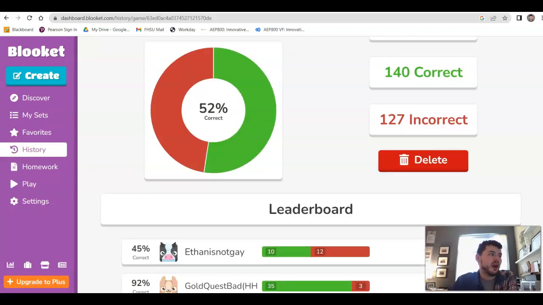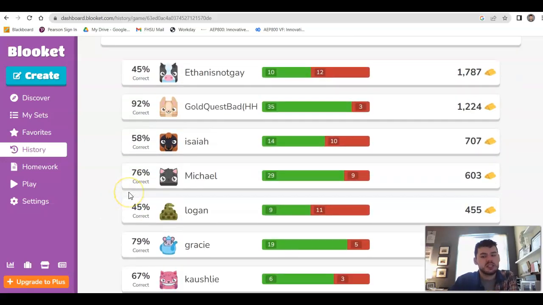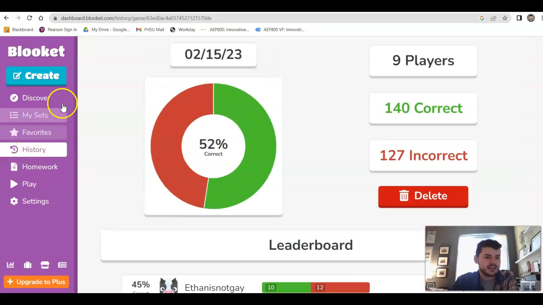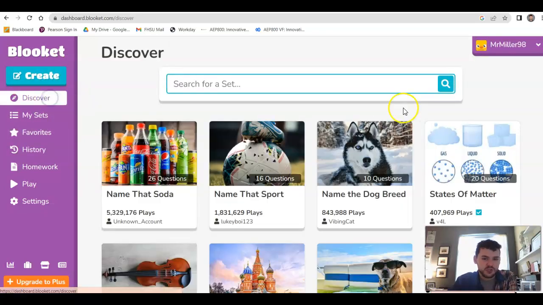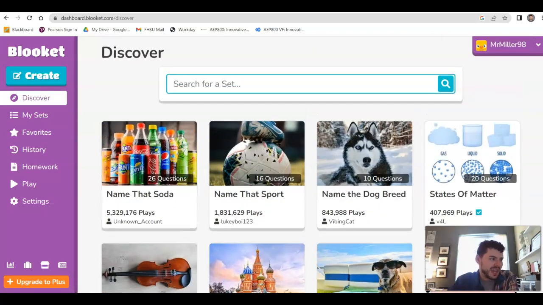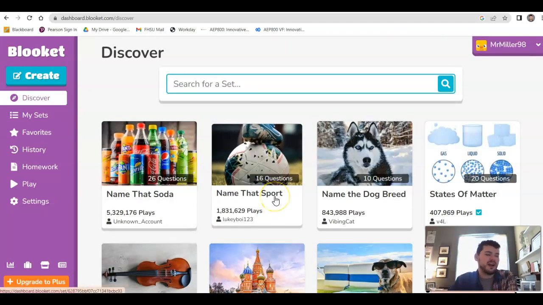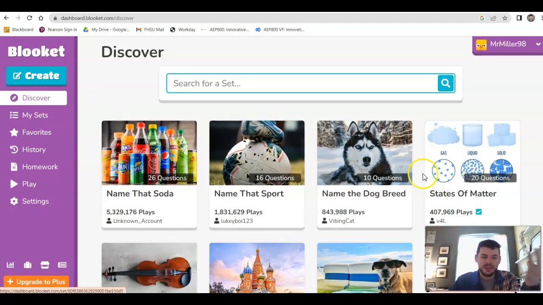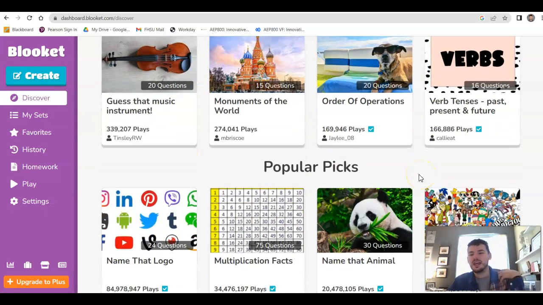And so for our ISTE standards, that of the analyst is really perfect for this because this is such a fun way for kids to show their understanding, but then we can use that for some good data so that way we can move forward with that. You don't have to just create your own. You are able to discover and look at so many that other teachers have made. And so again, for our ISTE standards, the collaborator, we as educators are sharing our work and letting that benefit our classrooms and other classrooms.